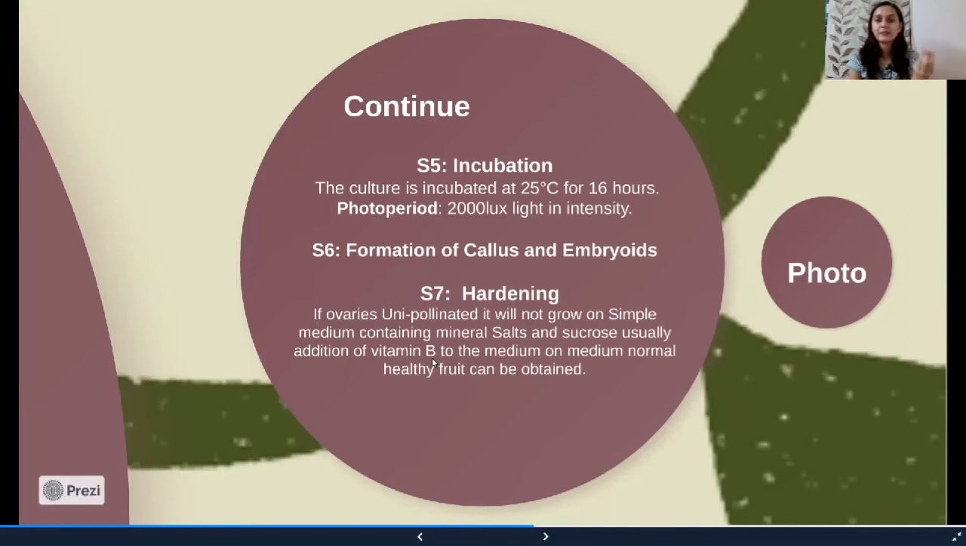What is this special type of media? They need minerals, salts and sucrose. Usually, adding vitamin B to the normal media can induce healthy plantlet formation.